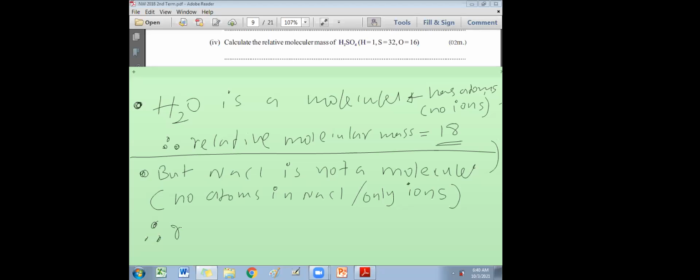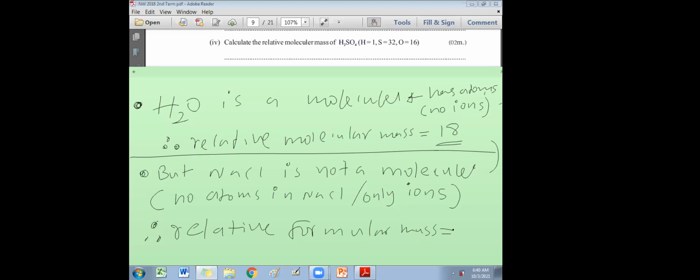Relative, or you can write Mr. M is molecular mass, R for relative. If someone asks what is the relative molecular mass of NaCl, that is a bit confusing, because it's not a molecule. So then they use the term relative formula mass. Then you can give the answer.